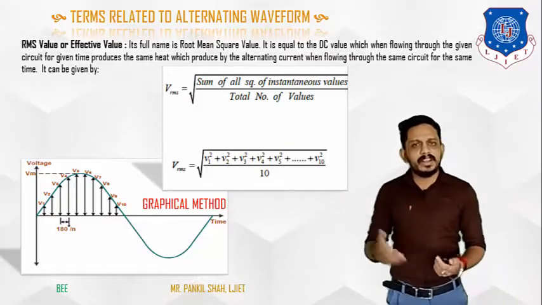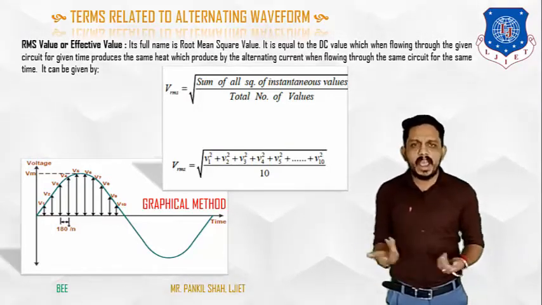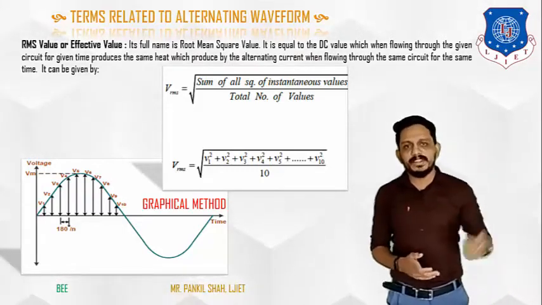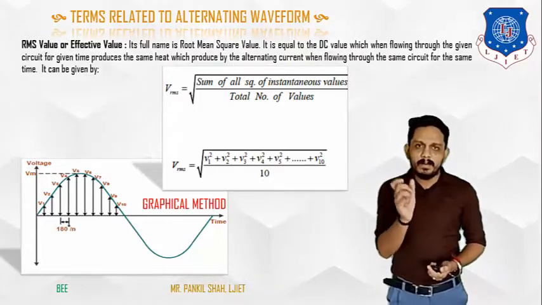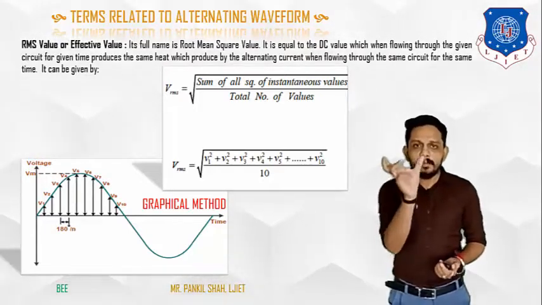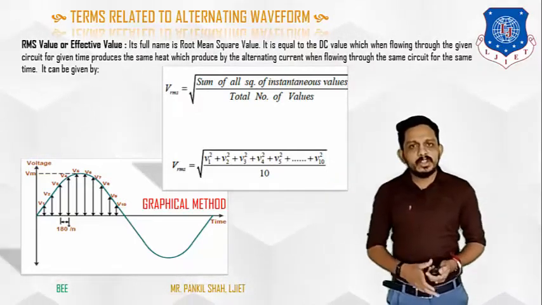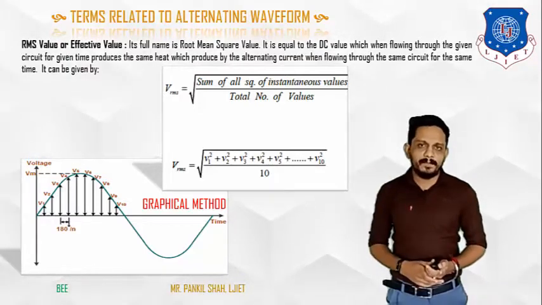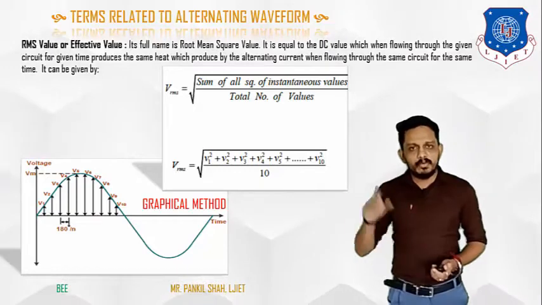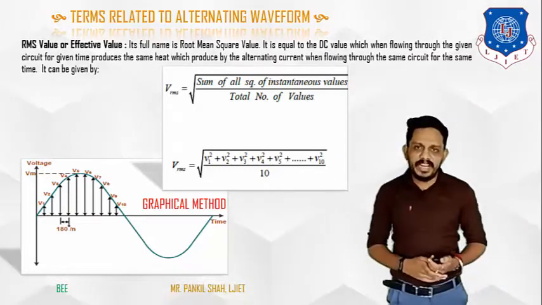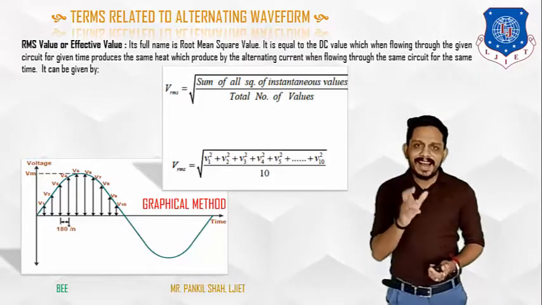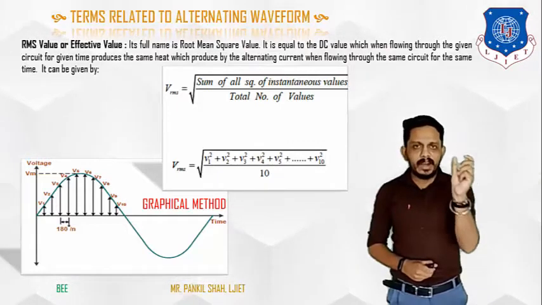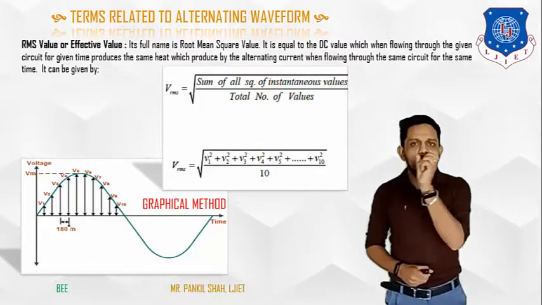Because we have taken 10 terms, or you can take n number of voltage samples. So V1 square plus V2 square up to V10 square, divided by the number of elements you have taken, or you can say the base of this waveform. The waveform's base is nothing but 0 to 2 pi, so we will put 2 pi here. That is the base of this waveform. So V1 square plus V2 square plus V3 square up to V10 square upon 2 pi. And lastly, the root, because root mean square: you have done the square, you have taken the mean, and lastly you have to take the root.